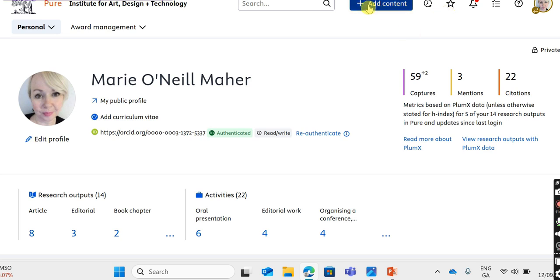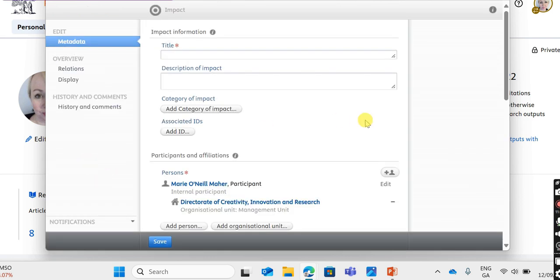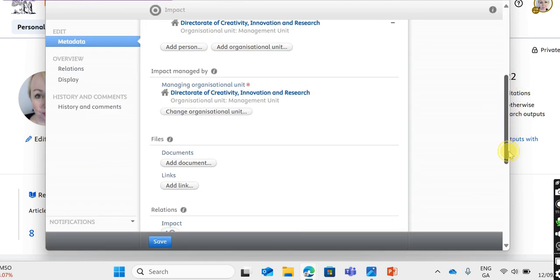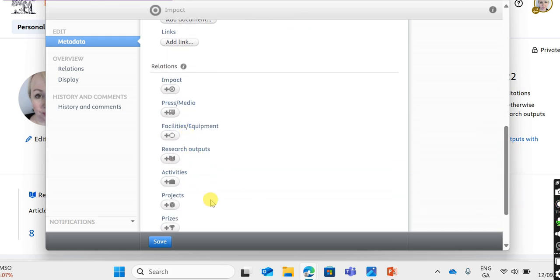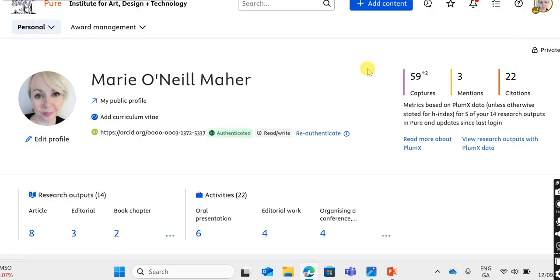And again, it's such a simple concept. You click add content, click impact, fill out your statement. It doesn't have to be terribly long. Link it to the initiative that you're writing the impact about, or the paper or project, and click save. And that will not go to the research systems officer to be validated. That will immediately pop up on your profile. And that is how you can very easily and simply, and in a way that is not competitive with other researchers, capture your research impact.